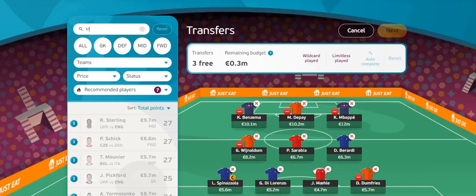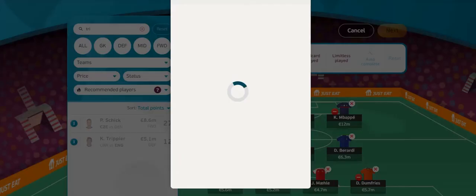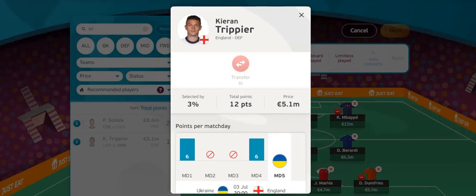Moving on to the next player I've picked out, and it is Trippier for England. Only selected by 3% of teams and only cost 5.1 million. He is the cheapest way into the England defence and probably one of the most attacking, himself and Luke Shaw. He's only started 2 games for England so far and he's kept 2 clean sheets. He's on corners and he also takes some free kicks, which is a huge advantage here. And his deliveries were quite good in match day 4 as well against Germany. Trippier is also expected to start versus Ukraine, as Southgate surely won't change his starting 11 after that win against Germany.